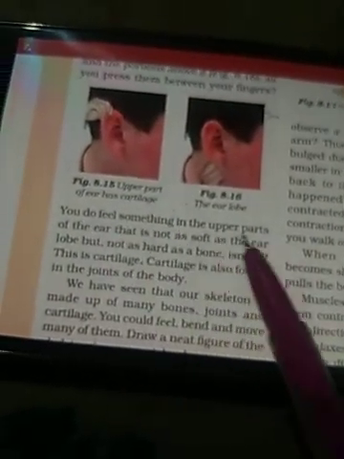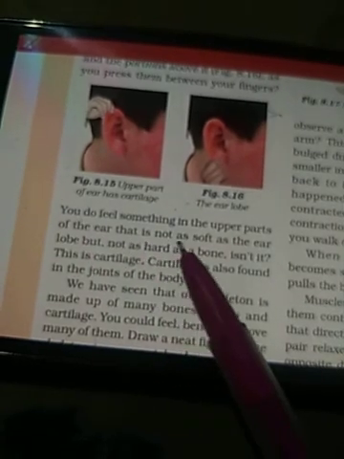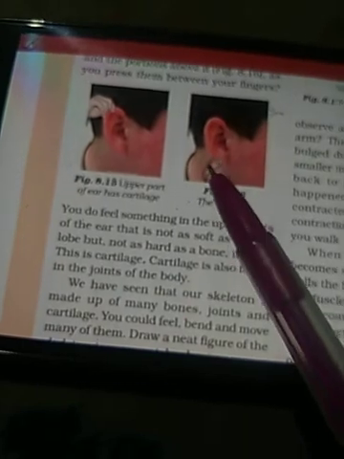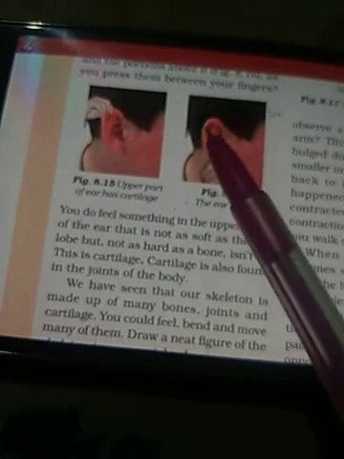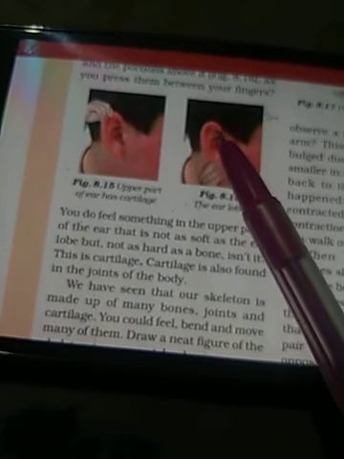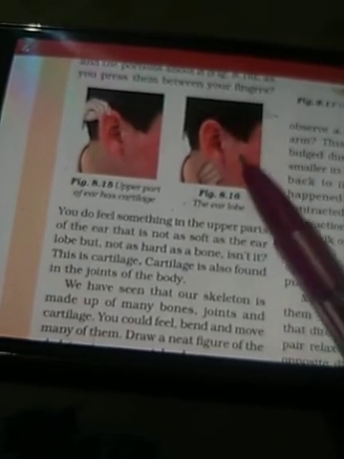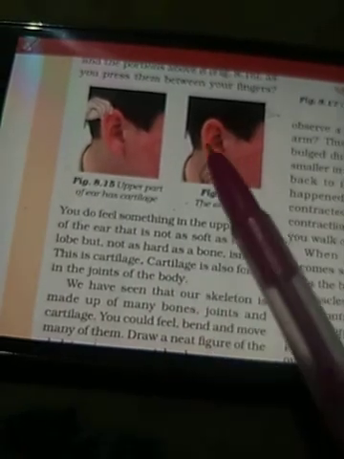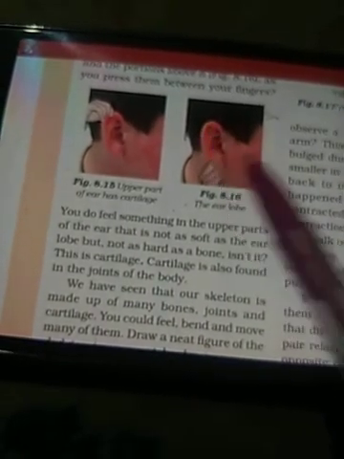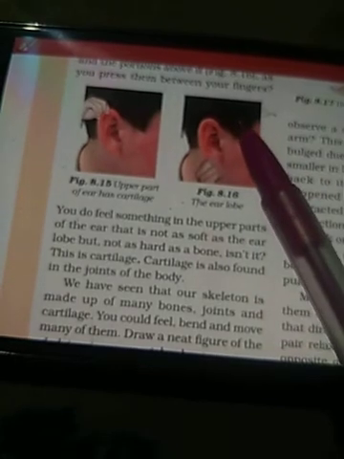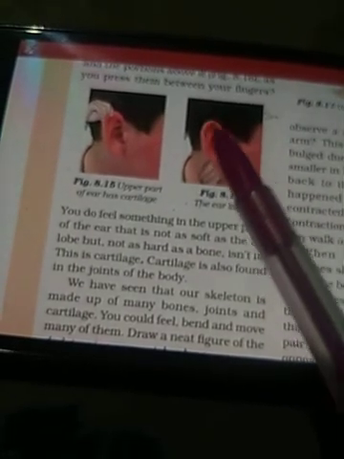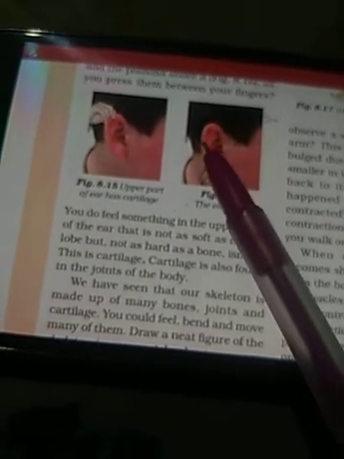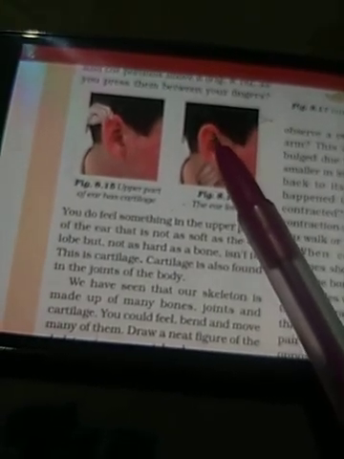You do feel something in the upper part of the ear that is not as soft as the earlobe. See, this is the earlobe. This is the softest part. But you do not feel the same texture in the upper part of your ear, isn't it? But it is not hard either. This part is not even as hard as the bone. So cartilage is also found. This is the cartilage, and it is found in the joints of our body. This hard portion of the ear is made up of cartilage.